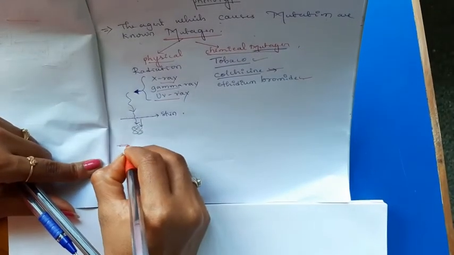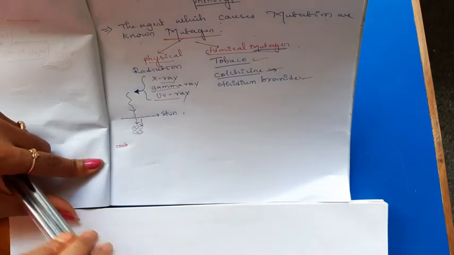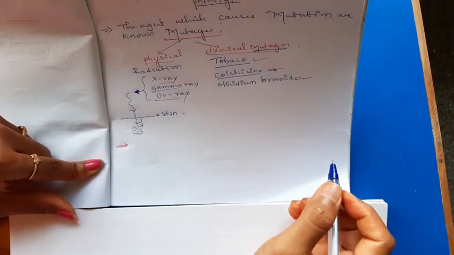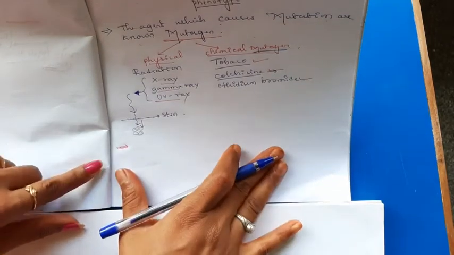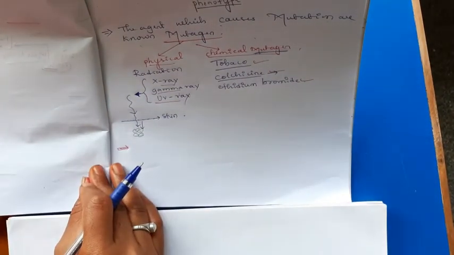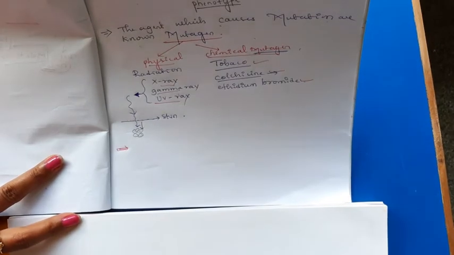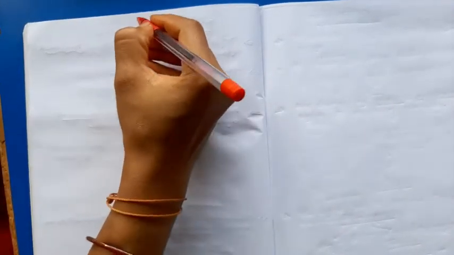The mutation, I told that it is a sudden heritable change. It can be by the physical mutagens or the chemical mutagens. The most important thing is how many types of mutations are there. What are the types of mutations? Here, now we can discuss mutations.